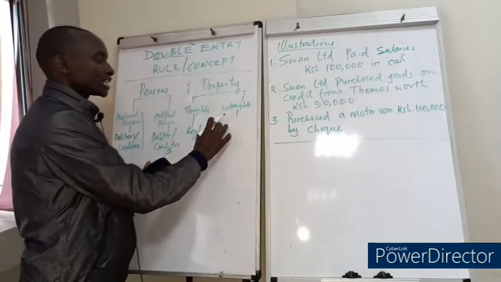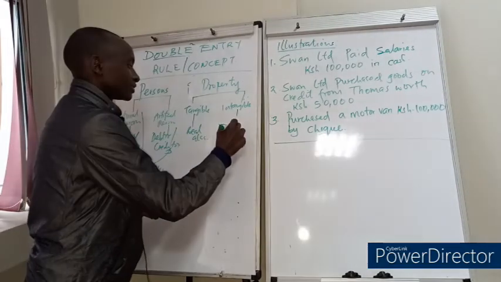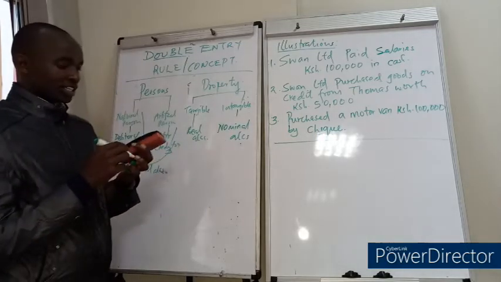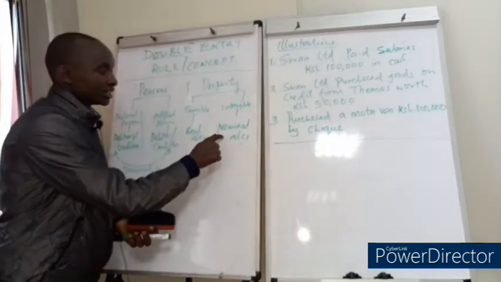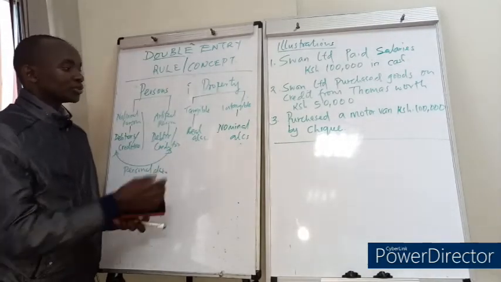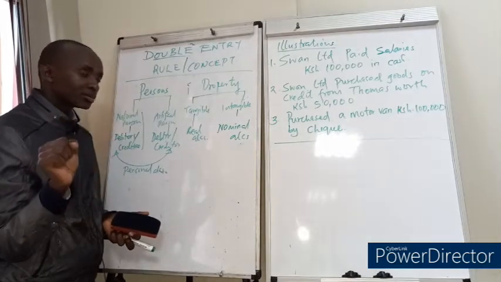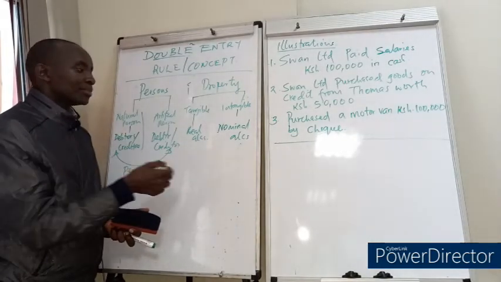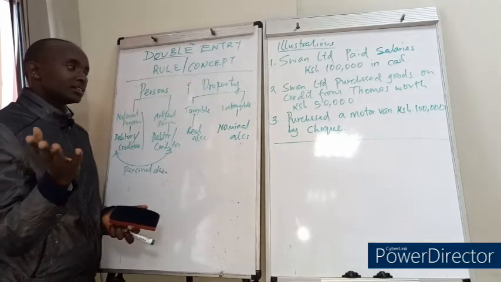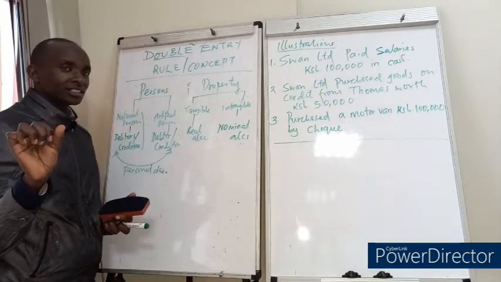And the accounts that are kept for intangible properties are known as the nominal accounts. So these are the accounts that are kept in relation to the intangible property. And I gave an example of the salaries account. Salary account cannot be seen, cannot be felt, and cannot be touched, isn't it? But if you paid either by cash or by bank, the cash and bank in this case are tangible, you can see, you can touch, isn't it?